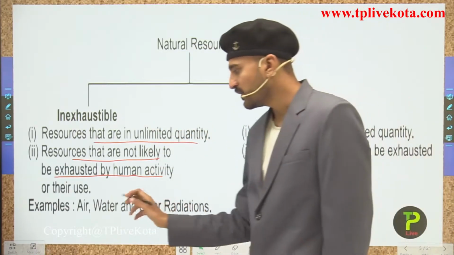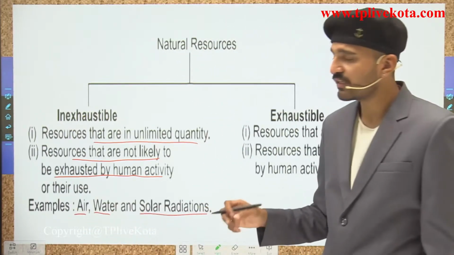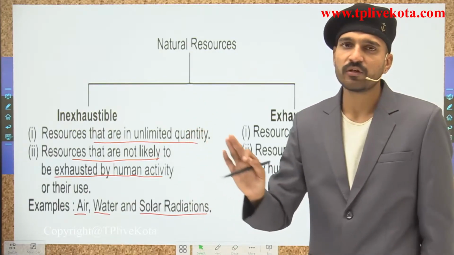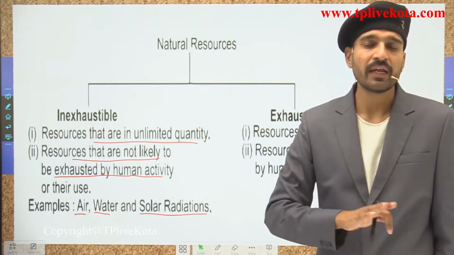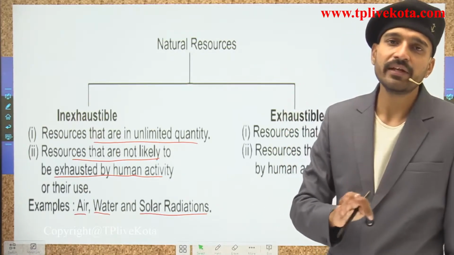So here you can see their examples. Just for example, air, water and the solar radiation which we get from the sun. So these come under the category of inexhaustible natural resources. They were there before man and they will be there after human beings also. So they are present in unlimited quantity.